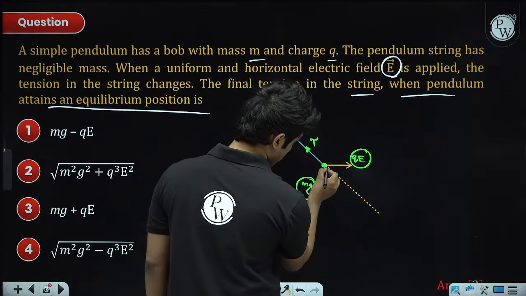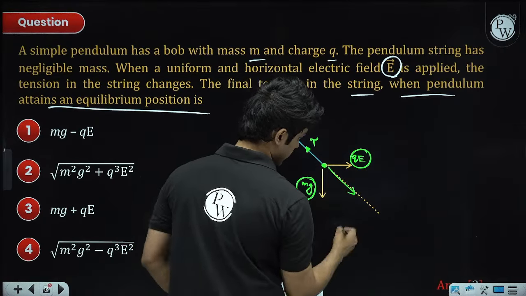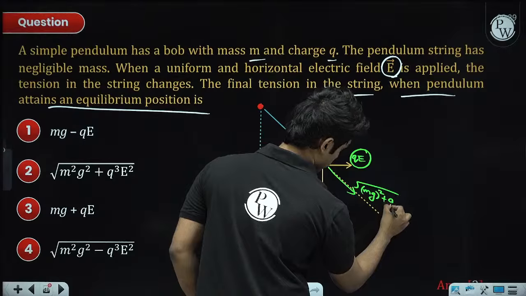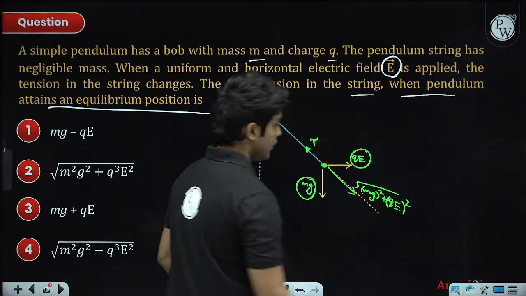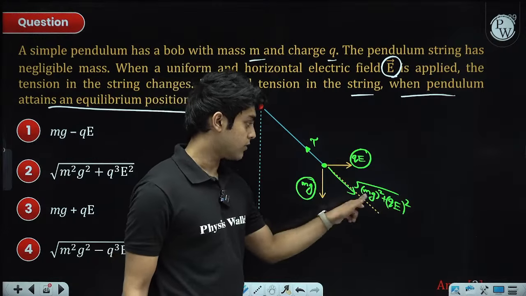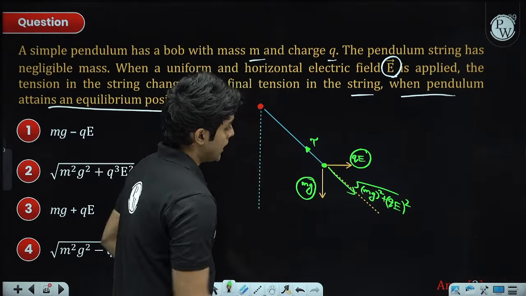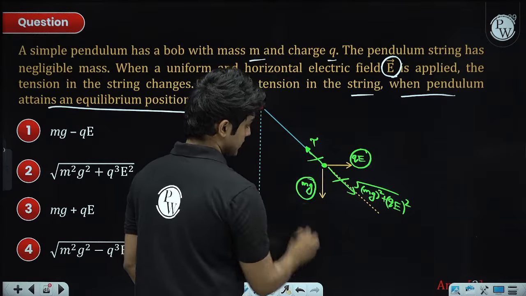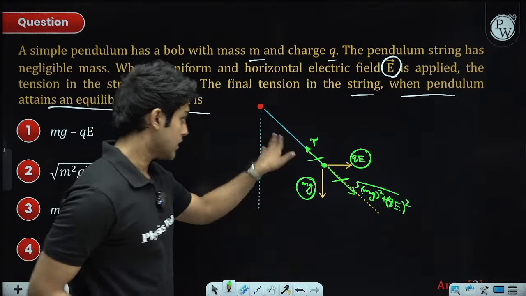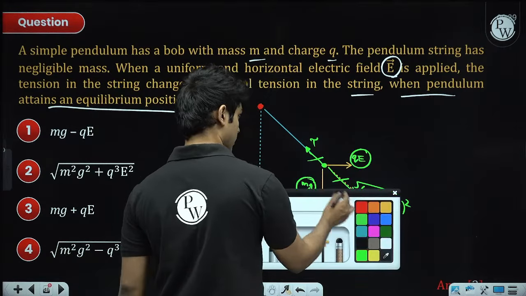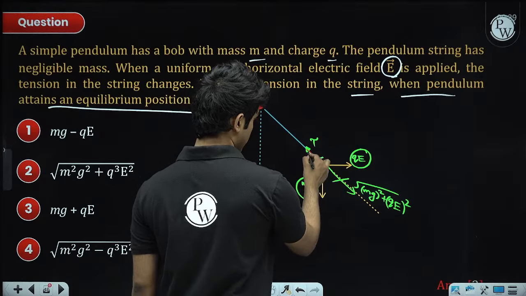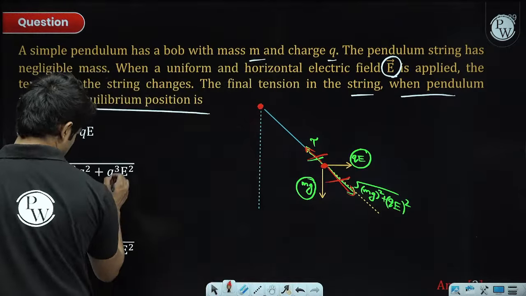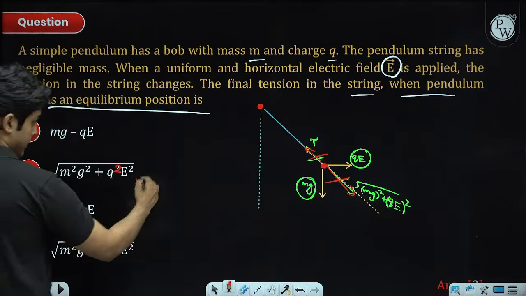Because QE and mg are at 90 degrees, the resultant is root of mg whole square plus QE whole square, and this has to be anti-parallel to T. Otherwise they cannot cancel out, and once they cancel out, the ball will of course be in equilibrium. So this force and this force cancel out, so tension is equal to this force. So option B is the answer.